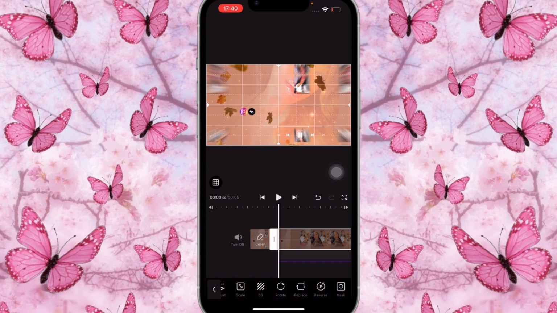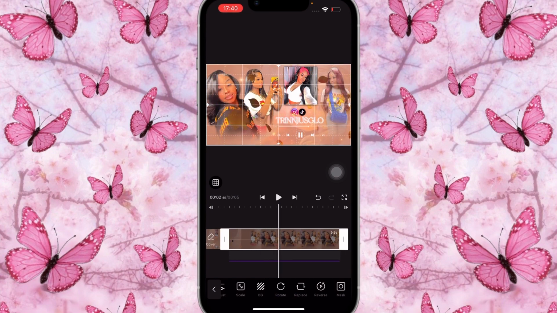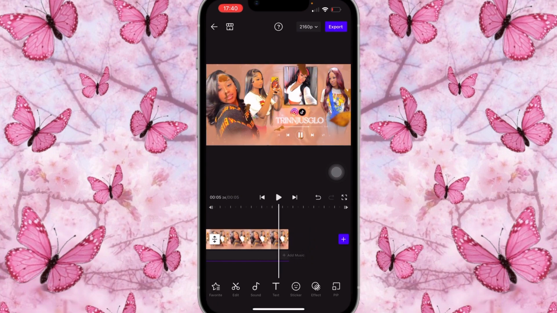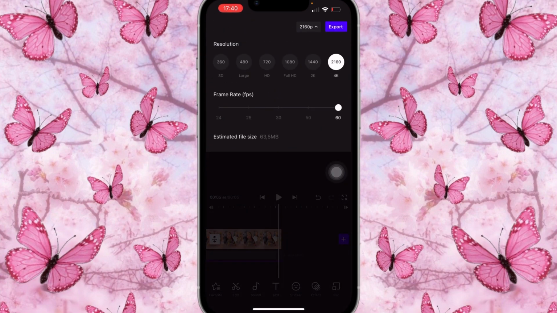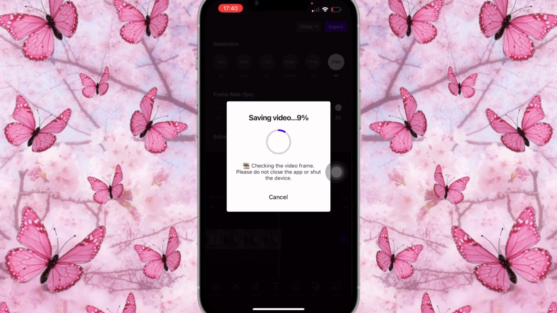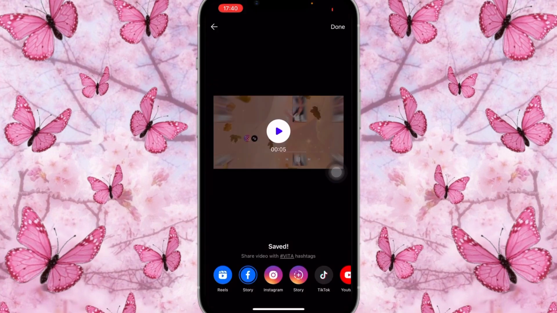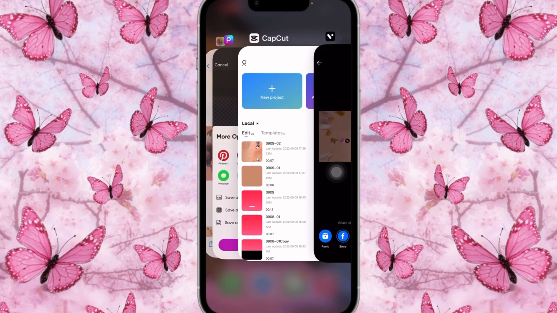So this is what it's going to look like. As you guys can see, it looks so beautiful. I really love how it looks. You're gonna save it in the highest quality, export. Great. Once that is done, we're done with the second part. We're gonna pass on to the last part.